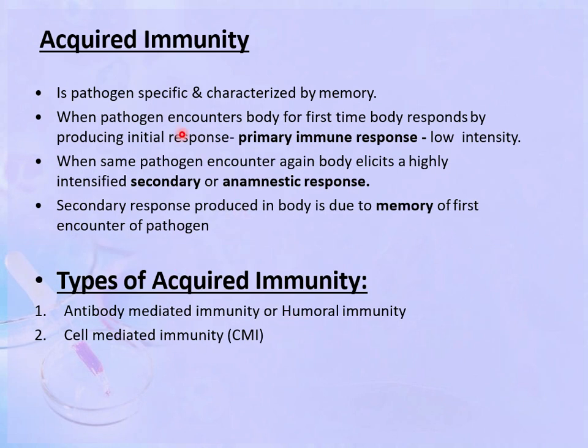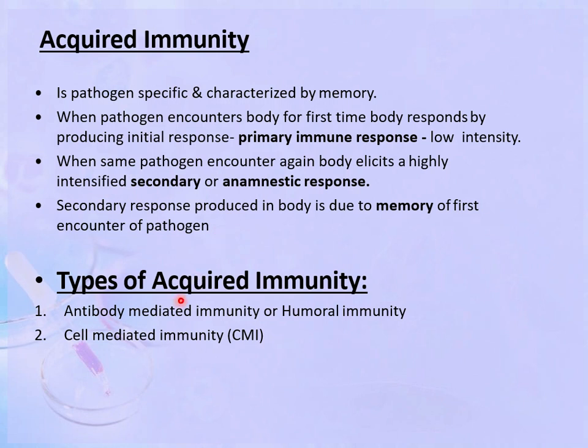Next is the acquired immunity. Now this immunity is pathogen specific and it is characterized by memory. When a pathogen encounters the body for the first time, the body responds by producing an initial response which is called the primary immune response, and this response is of low intensity. When the same pathogen is encountered again, the body produces a highly intensified secondary response. This secondary response is due to the memory of the first encounter of the pathogen.